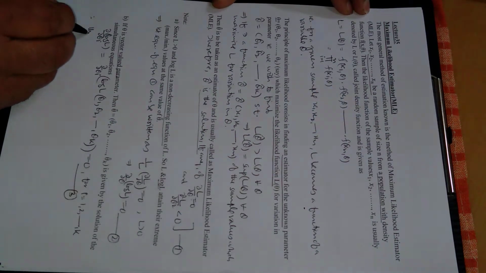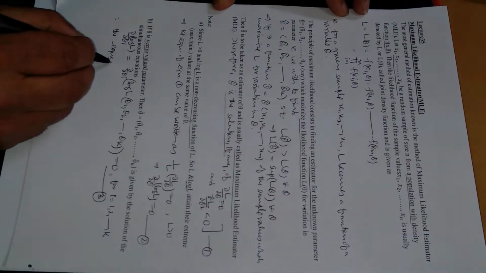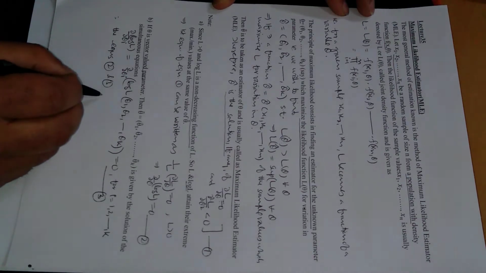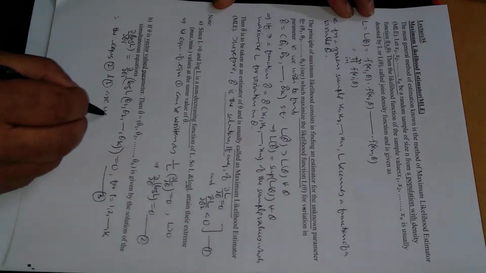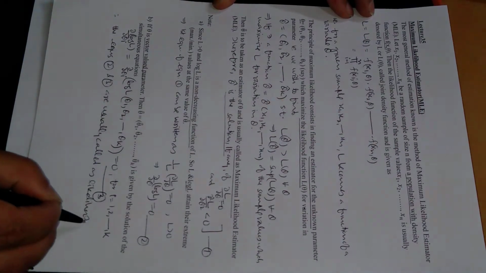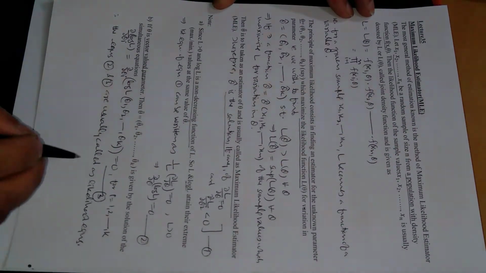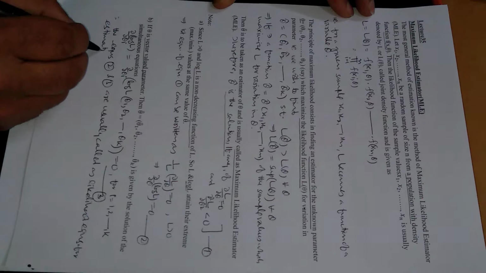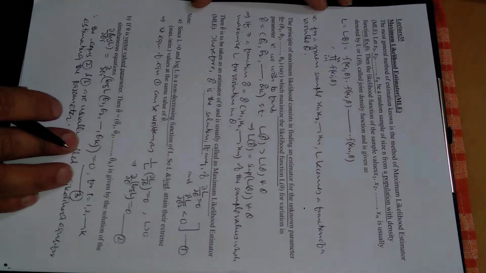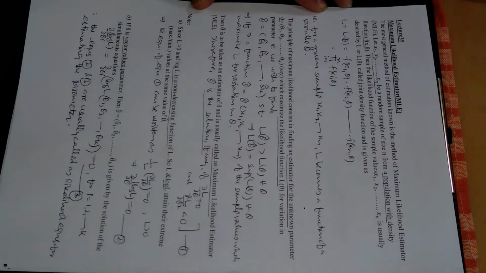Therefore, equations 2 and 3 are usually called the likelihood equations for estimating the parameter. So this is note 2.